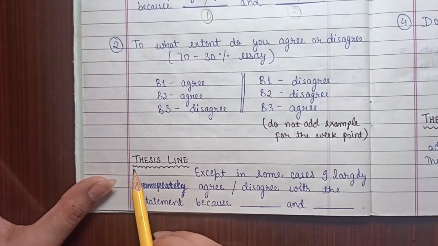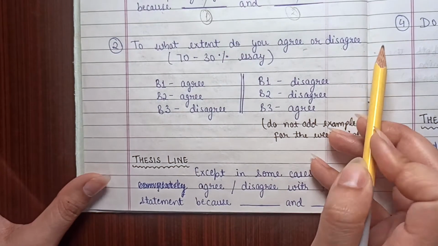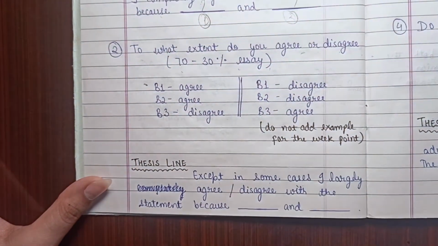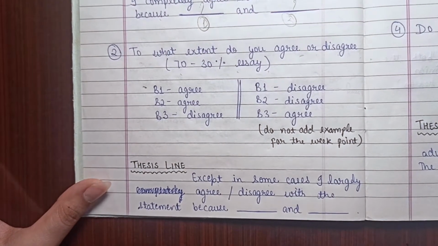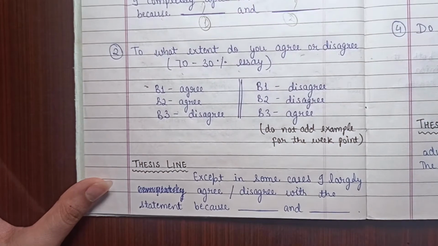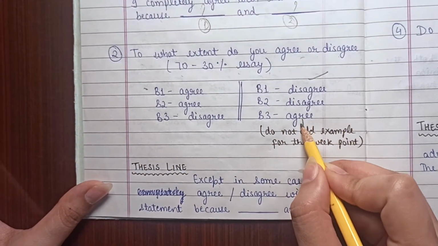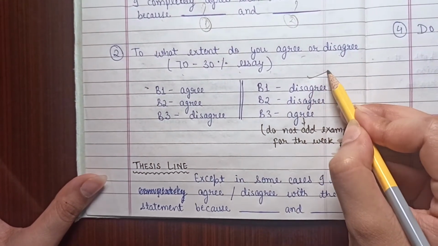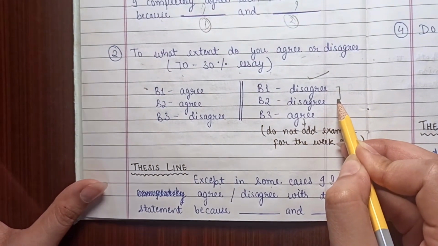Here comes the second type of essay, that is, to what extent do you agree or disagree? This is a 70 and 30% essay in which you will agree with most of the part of the question and you will also provide one disagreement point as well, or it may be the opposite. But do not provide an example for the weak point. For example, you have disagreed with the statement and you have provided two BPs, two ideas in relation to the disagreement.